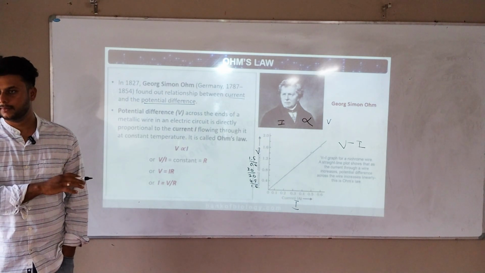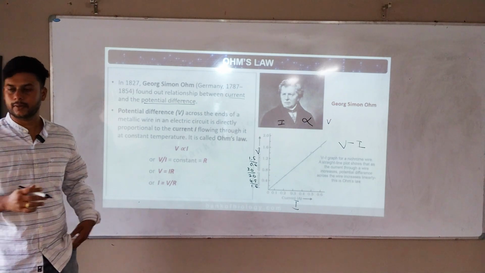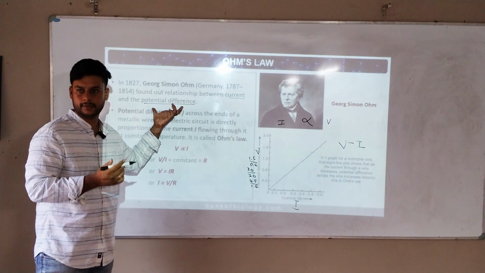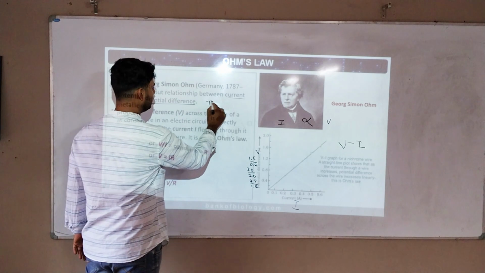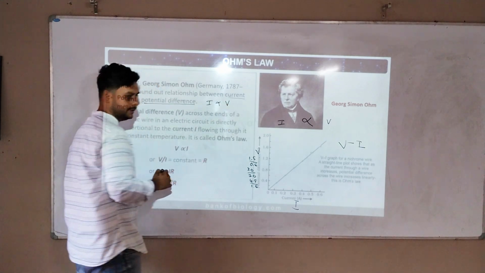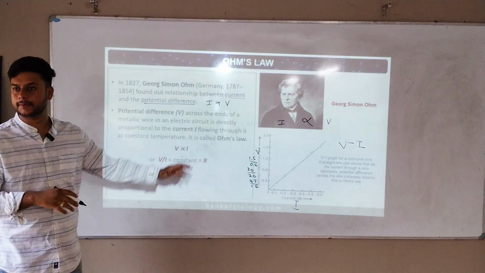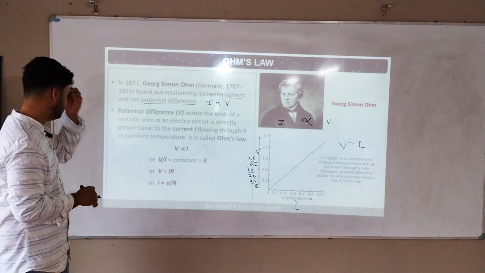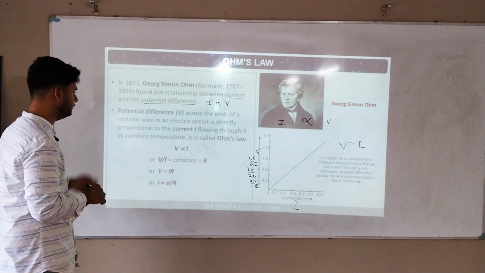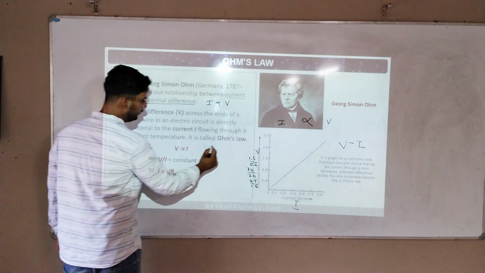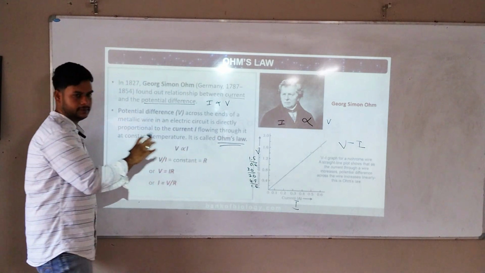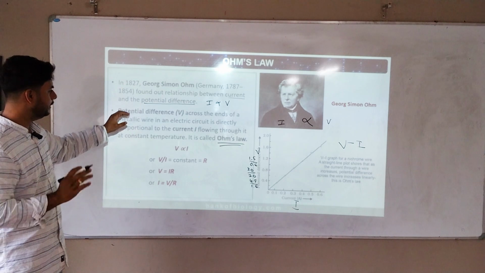Just now we saw that. Notice how it was. So current is directly related to potential difference. Current I is directly proportional to potential difference V, the voltage. That he found out by that experiment. Now we are learning Ohm's law. Every question paper this will be there. Whatever he is reading, understand it properly.